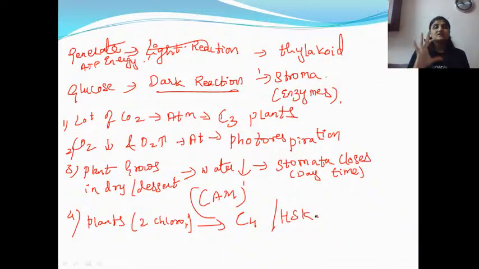Okay? So this was a basic concept about the dark reaction. The dark reaction takes place in the stroma because we need to prepare the glucose. So the idea is that whichever cycle it is, whichever of these four conditions, plants are modifying themselves, adapting themselves to survive, but everybody's motto is the same: everybody is going to end up in the Calvin cycle. Why? Because the Calvin cycle is the one in which glucose formation takes place.